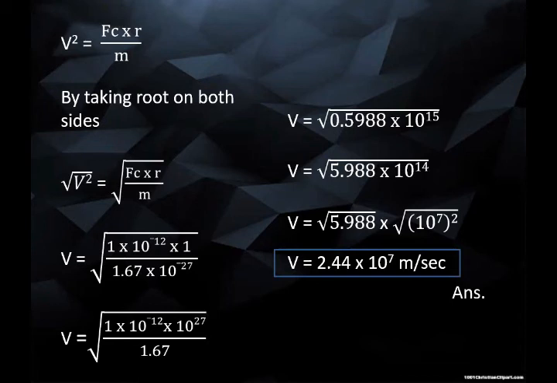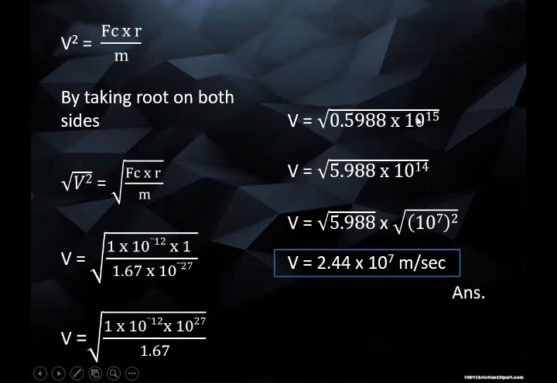V is equal to 1 × 10^-12 × 1 upon 1.67 × 10^-27. Now, V is equal to 1 × 10^-12 × 10^27. We will move this 27 from here to the upper side, and divide by 1.67. Now, V is equal to, when we solve this and divide 1 by 1.67, we get the answer